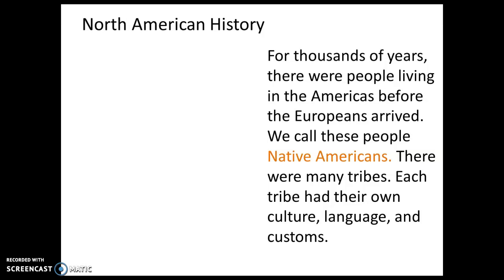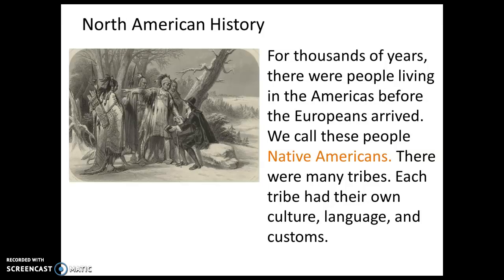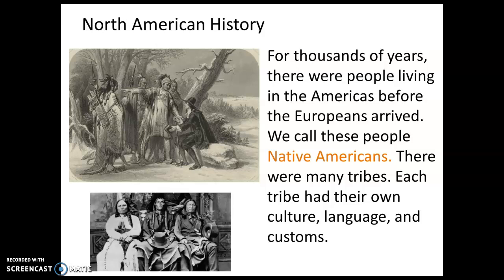So before the people from Europe came to North America, there were many people that already lived here. For thousands of years, there were people living in the Americas before the Europeans arrived. We call these people Native Americans. There were many tribes. Each tribe had their own culture, language, and customs.